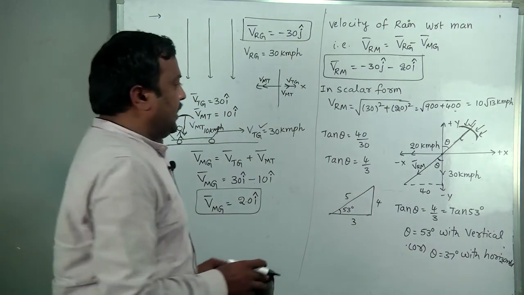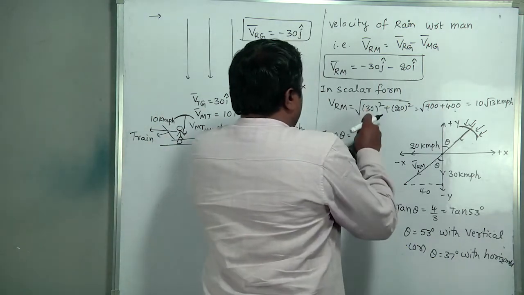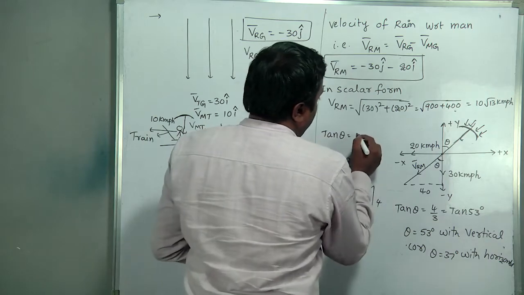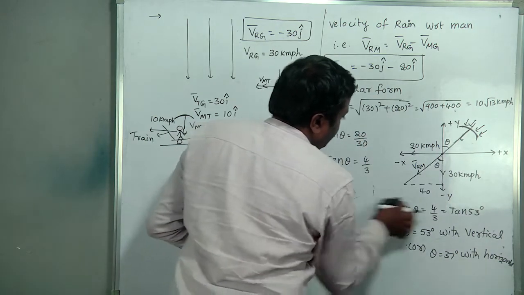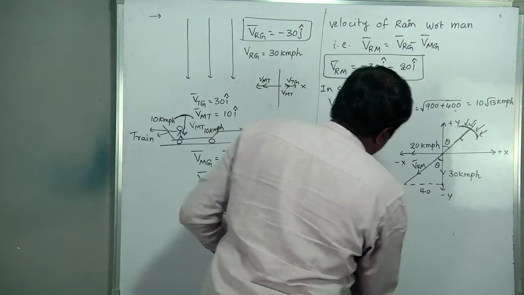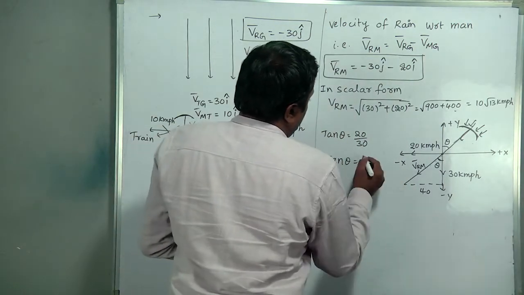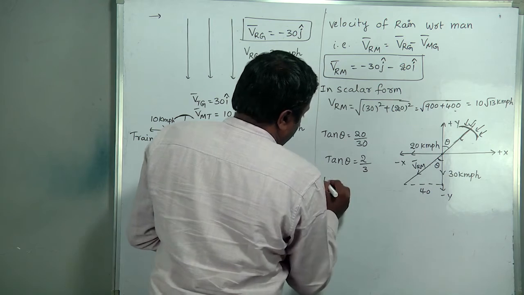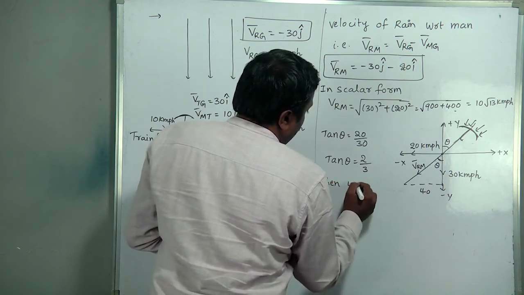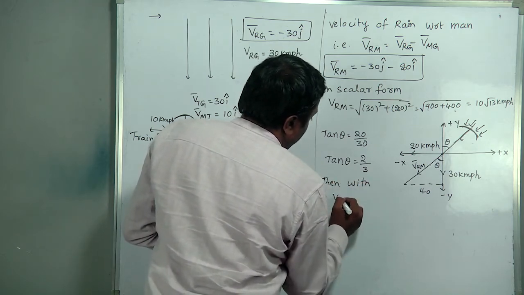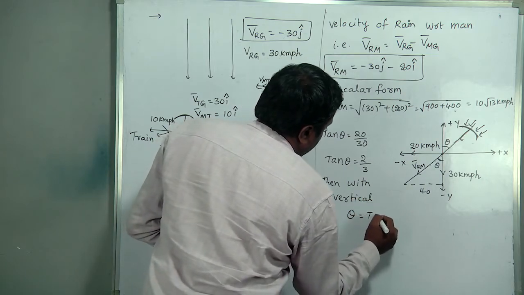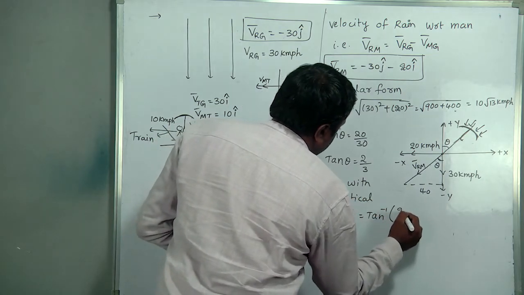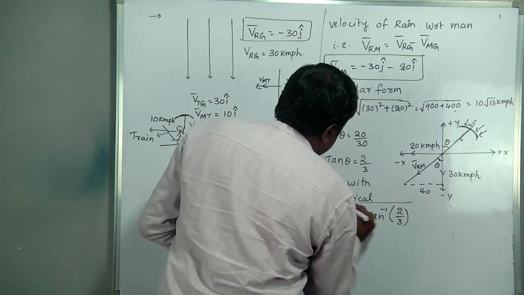Then the answer is 20 by 30, which is 2 by 3. With the vertical, theta is equal to tan inverse of 2 by 3. This is the angle.